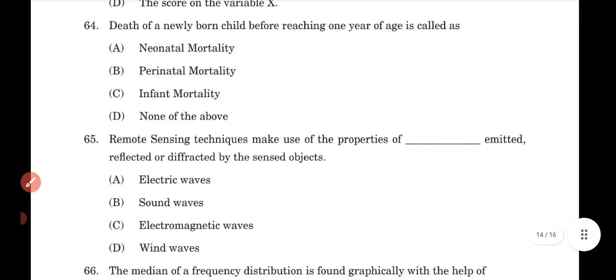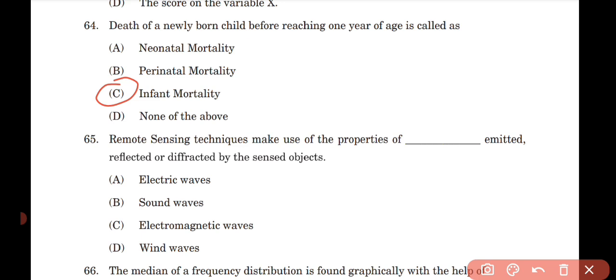64, death of a newly born child before reaching 1 year of age is called as option C. Remote sensing techniques make use of the properties of dash emitted, reflected or diffracted by the sensed object.